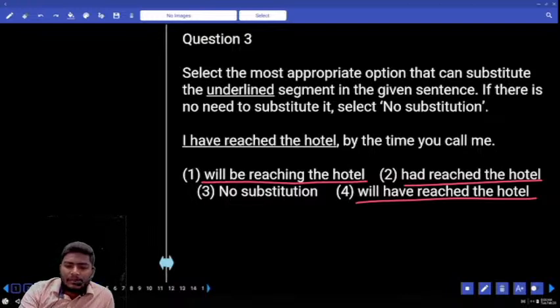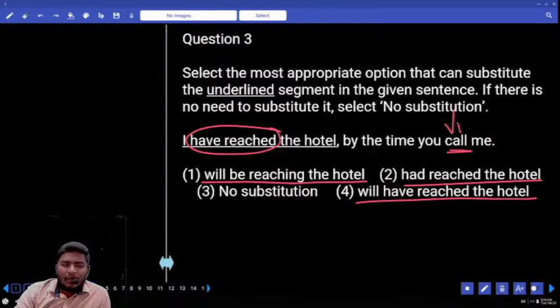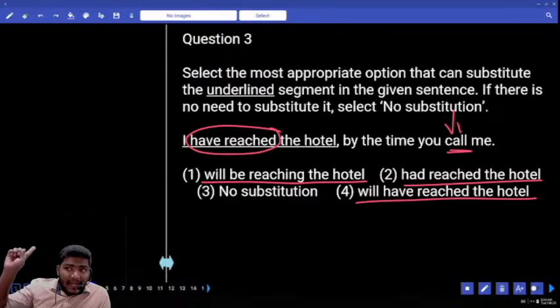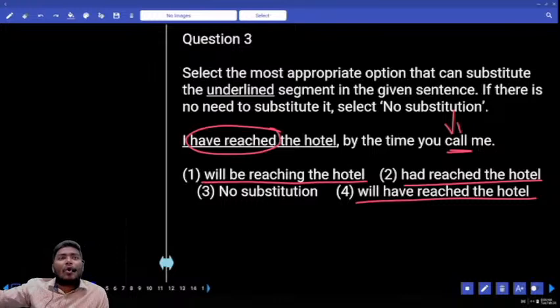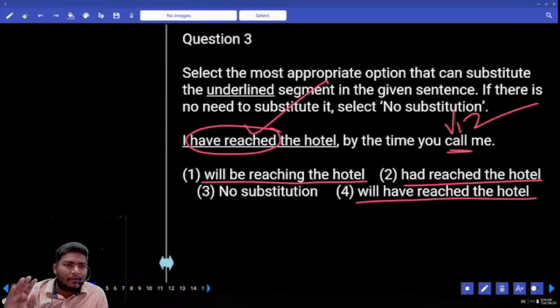See, what is given here? Have reached. What is given here? Call. What is call here? V1. It refers to the present action. I have reached the hotel by the time you call me, by the time you called me. Called me is needed. If at all we are using have reached, then we need V2 here, not V1. So first we need substitution, eliminate 3.